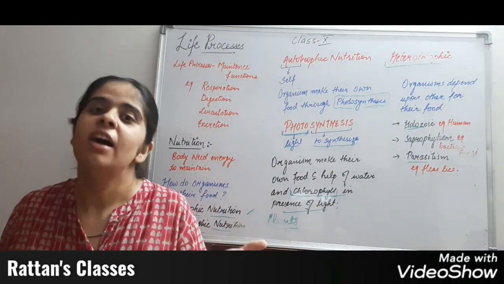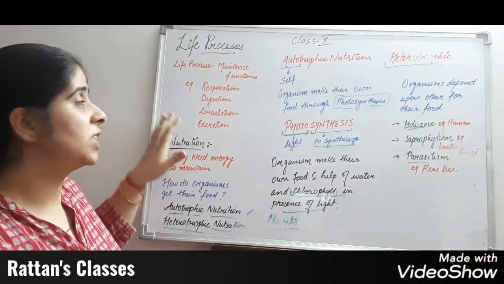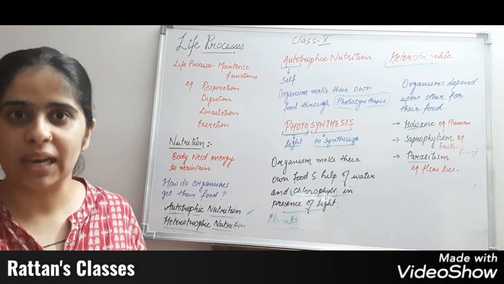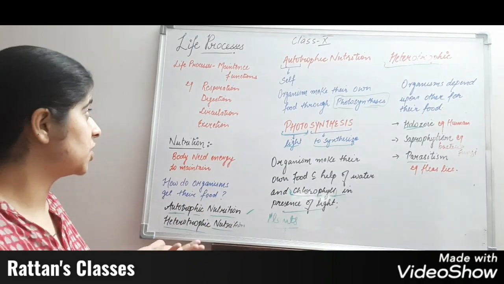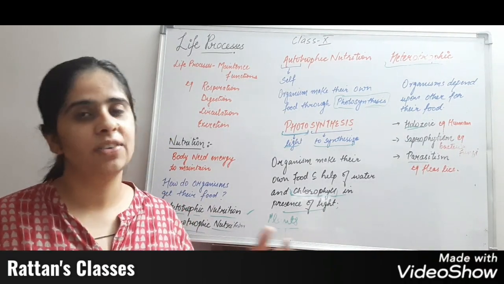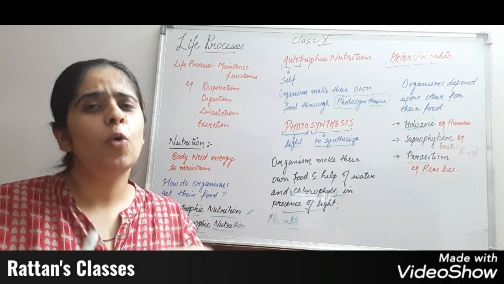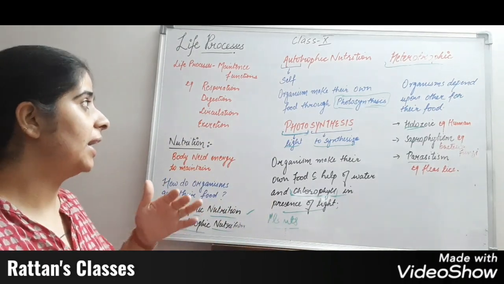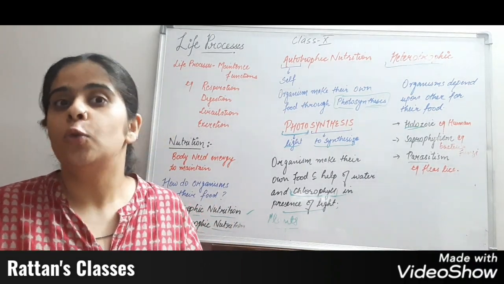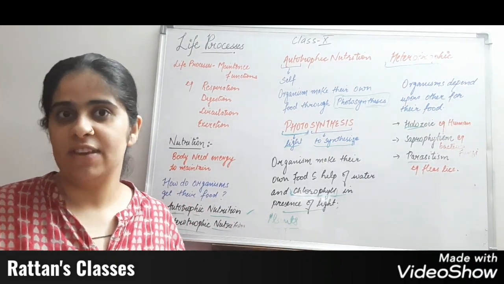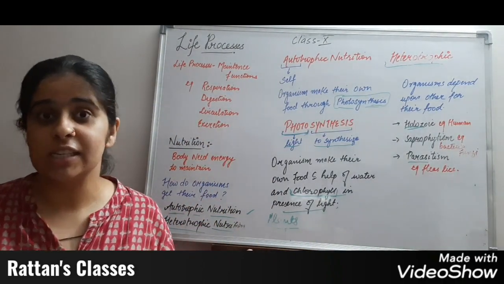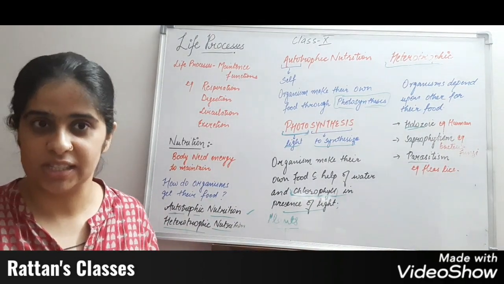So first of all, what is life process? Life processes are those processes which are necessary to maintain our normal life, like respiration, excretion, digestion, circulation, etc. Either we are sleeping, studying or doing anything, हम कोई भी काम कर रहे हों, ये प्रोसेसेस हमारे साइड बाय साइड बॉडी के अंदर चलते रहते हैं टू मेंटेन आवर लाइफ, to ensure that we are living. These processes are necessary. So life processes are processes that maintain our body functions.